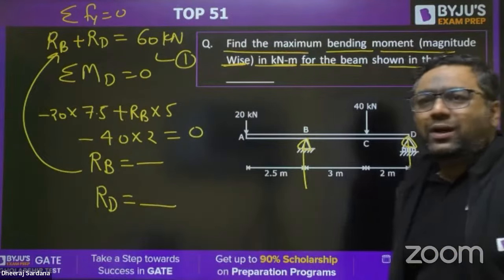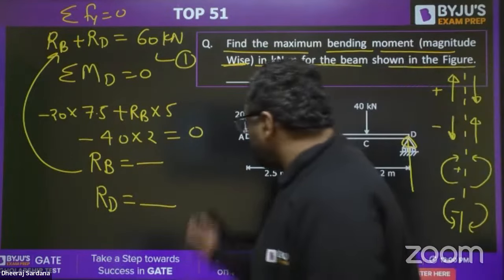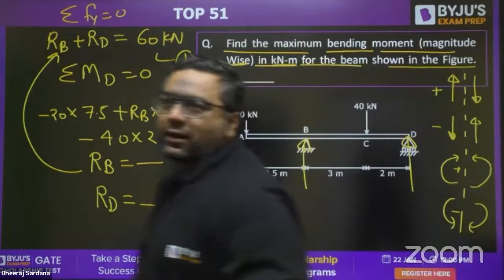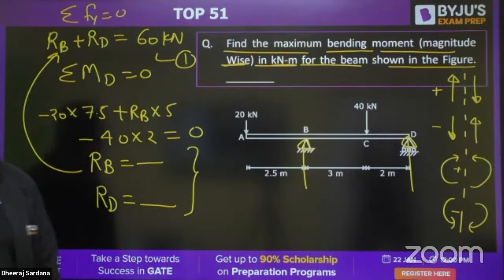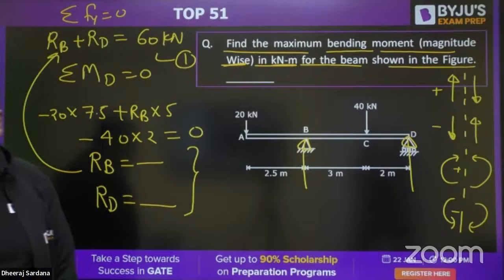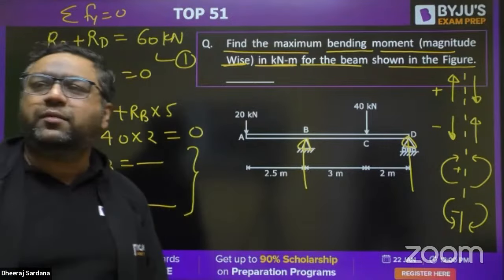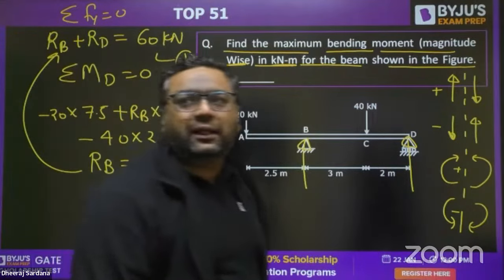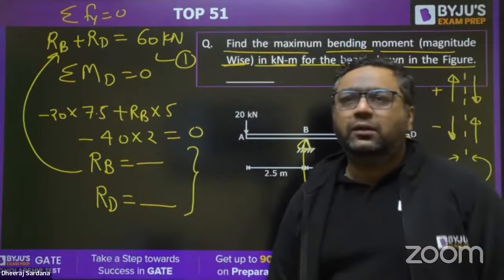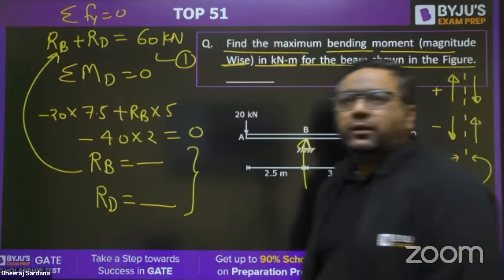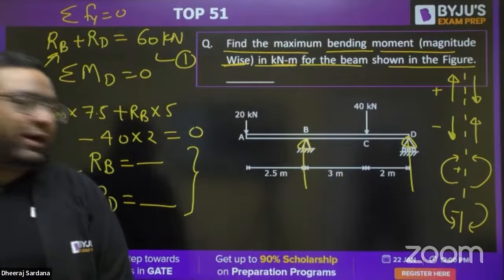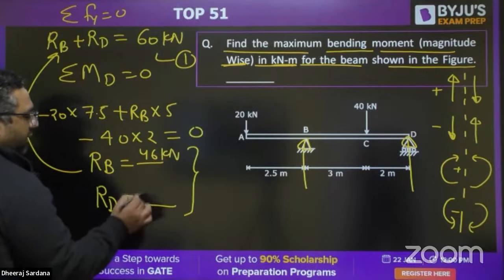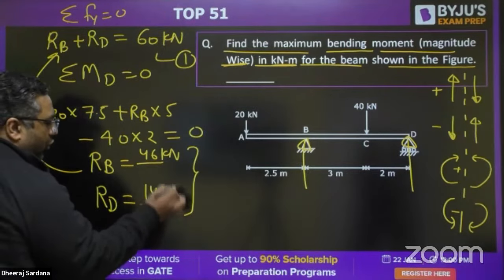So just tell me what are the values of RB and RD, because once we do this, the other task is very easy. I will tell you how to move further. Yes. Okay, Abhishek, are you giving the answer for this question? 3.375 kilonewton meter. Let us check. Okay. What about this, guys? Tell me, Swapnil, Abhishek, Arun, Naveen, Ajay, Aditya. Okay, very good. So guys, RB is coming out to be 46 kilonewton and RD is coming out to be 14 kilonewton. So you got these two values.